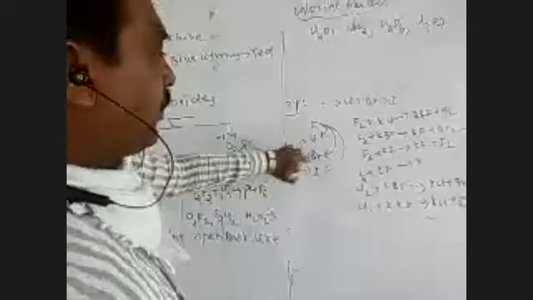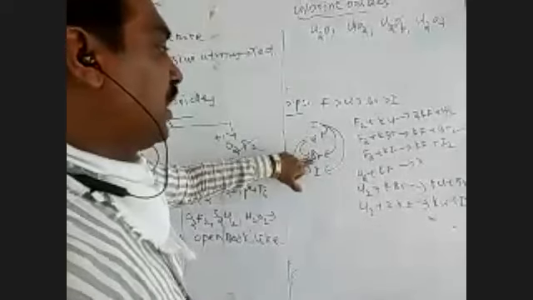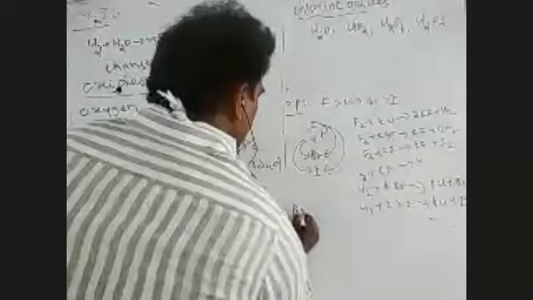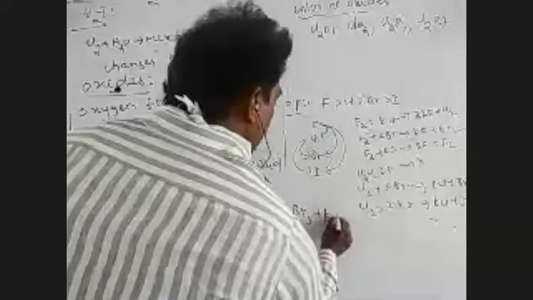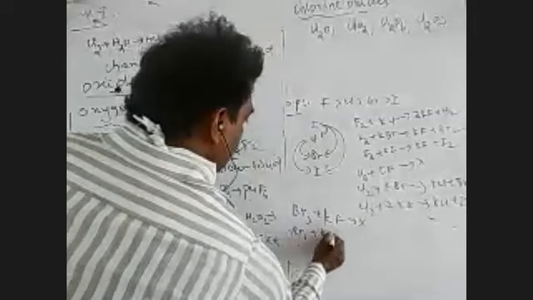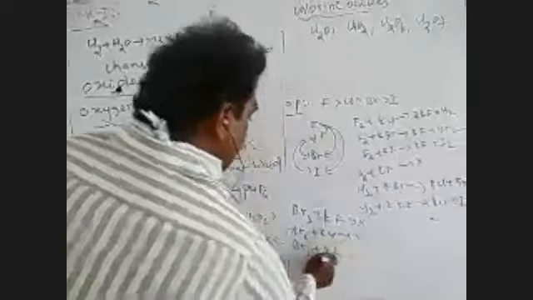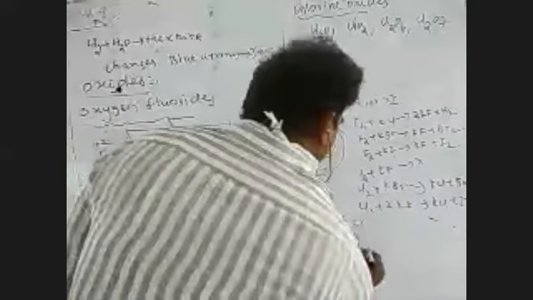Next bromine. Bromine has lower oxidizing power than F and Cl, but more oxidizing power than iodine. So we have to take the reaction Br2 plus KF. Is it possible or not? Br2 plus KF. This reaction is not possible. And Br2 plus KCl. This reaction is also not possible. But Br2 plus KI we have to take. Yeah, this reaction is possible. Bromine has more oxidizing power than iodine. Therefore to form a compound KBr plus I2. This reaction is possible.